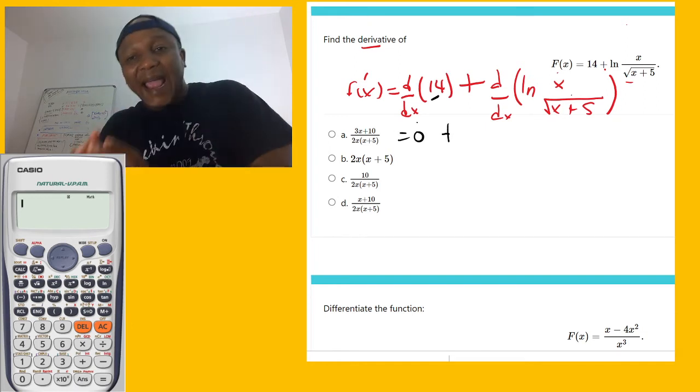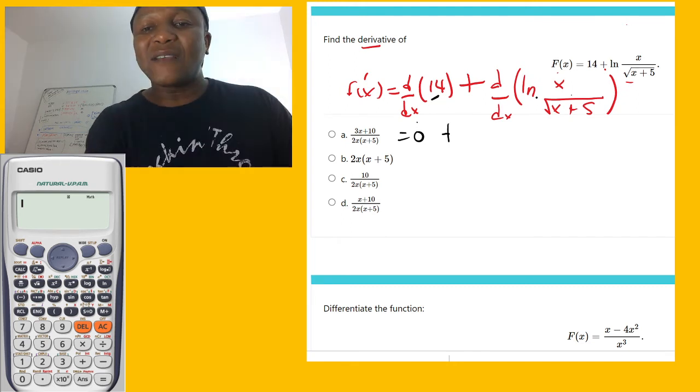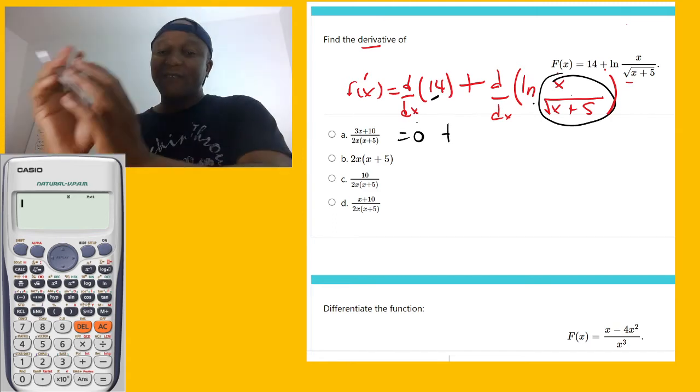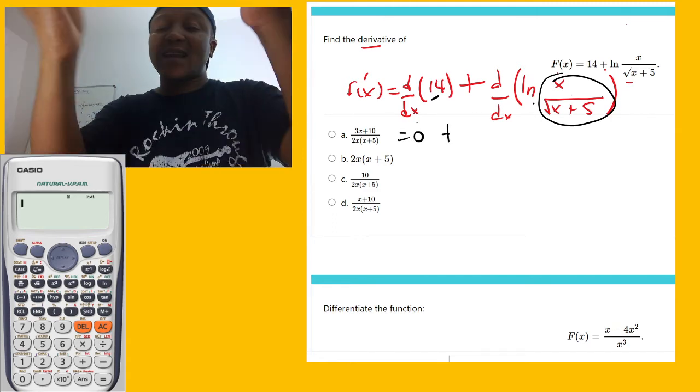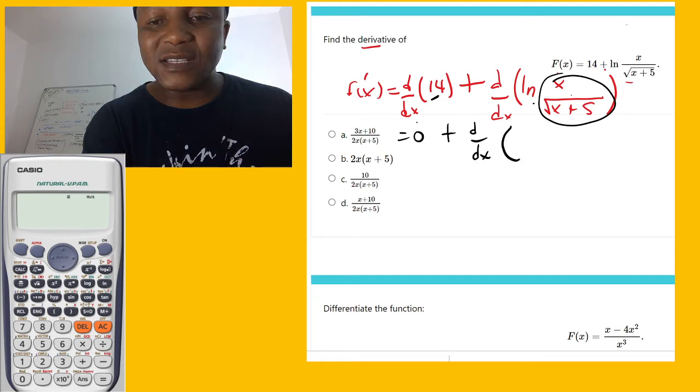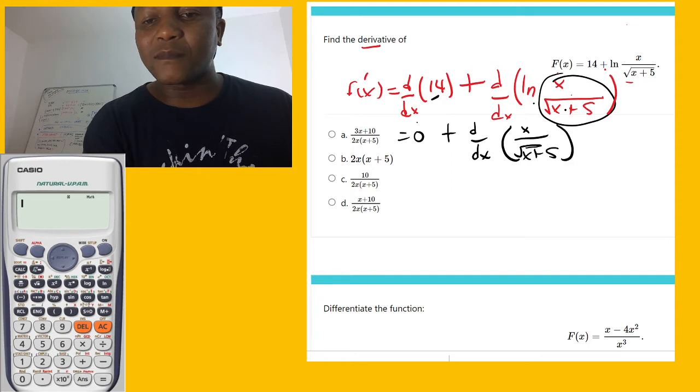We say whenever you differentiate ln of whatever you have, take what you have, the derivative, right on top, and then write exactly what you have at the bottom. So we're going to say the derivative of everything which is in here, which is x, and then over exactly what you have in that function. So we go over x plus 5.